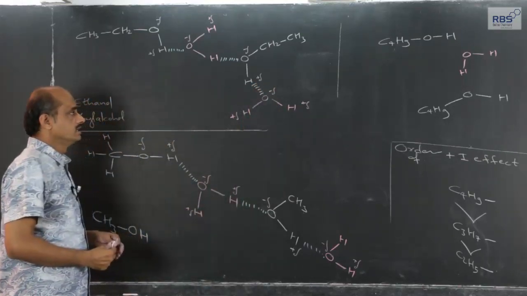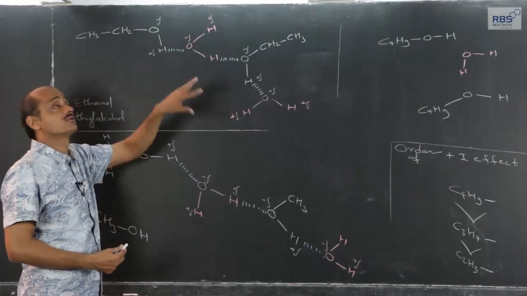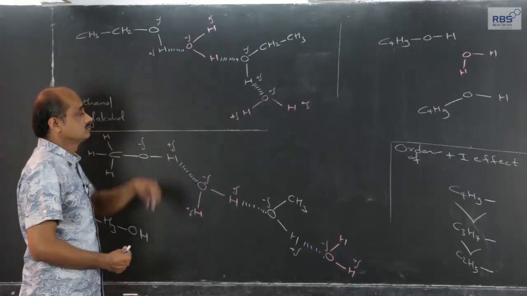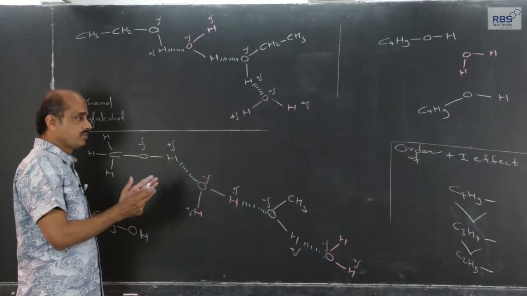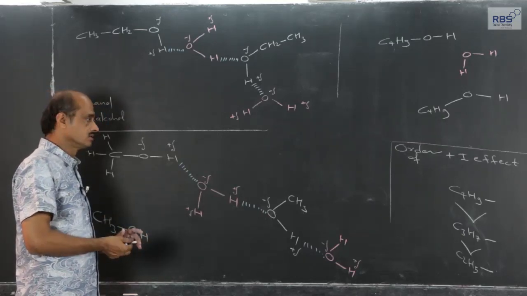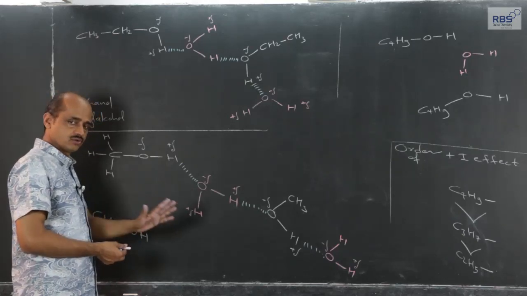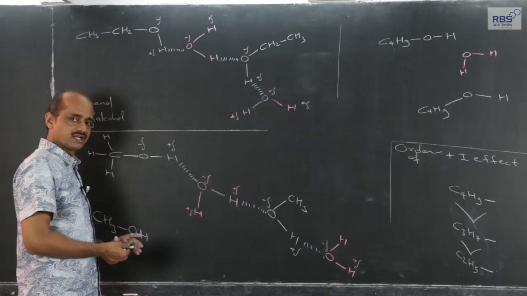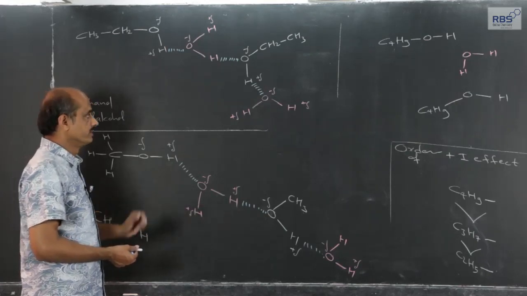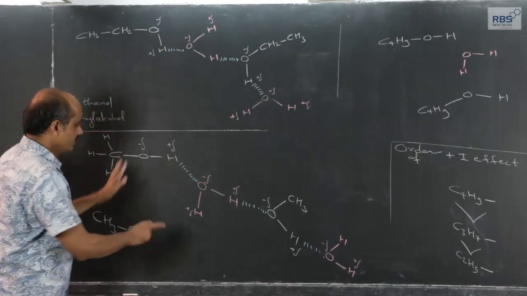We call it intermolecular hydrogen bonding, between one molecule and another molecule. The hydrogen bonding part, intermolecular and intramolecular, I am going to discuss separately, so let us keep that aside for a moment. Ethyl alcohol is soluble in water for the same reason.